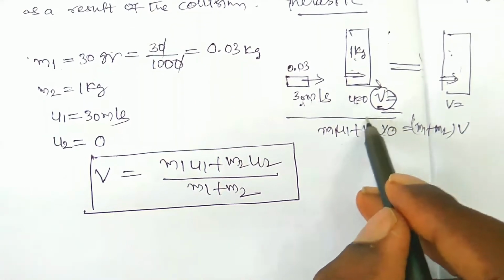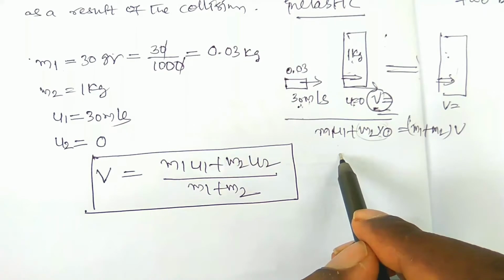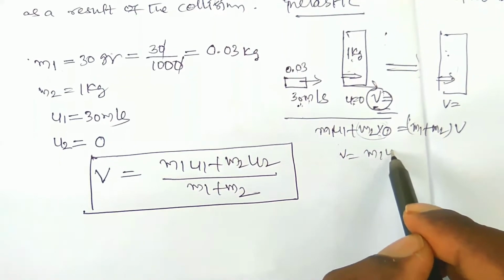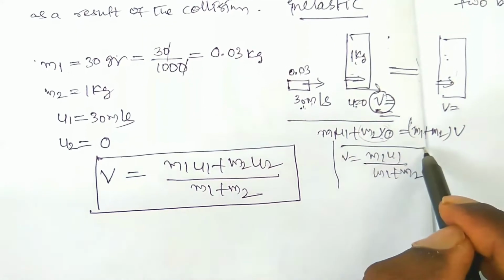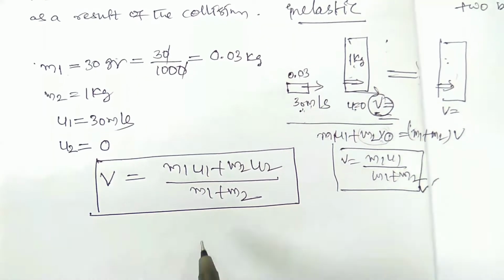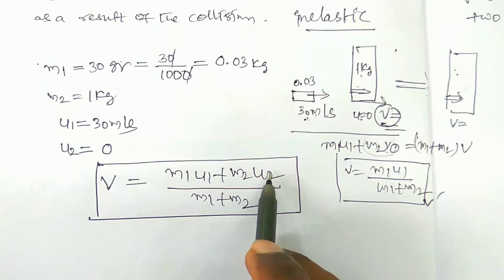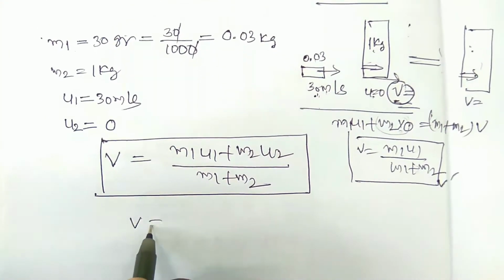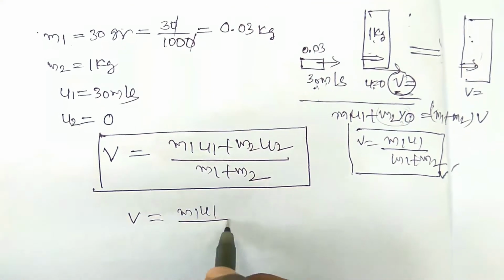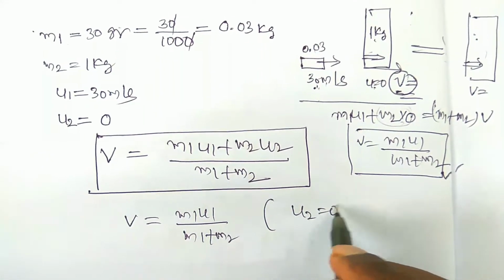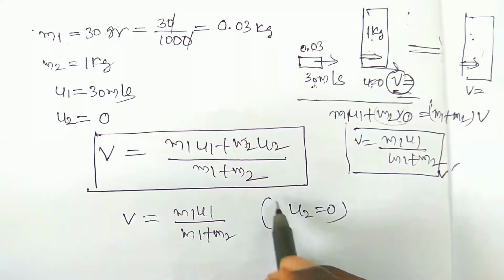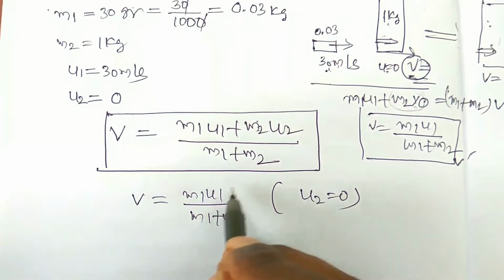Just simply this is 0, and v is equal to m1 u1 by m1 plus m2. So this is the formula. Okay, so this is also you have to write the formula. So here u2 is equal to 0, then simply you can write v is equal to m1 u1 by m1 plus m2, because since u2 is equal to 0, m2 into 0 is 0, so you can write v is equal to m1 u1 by m1 plus m2.